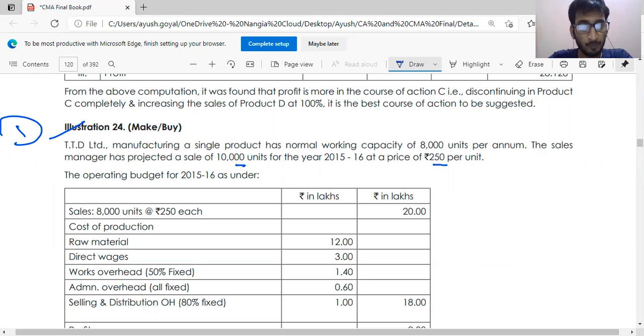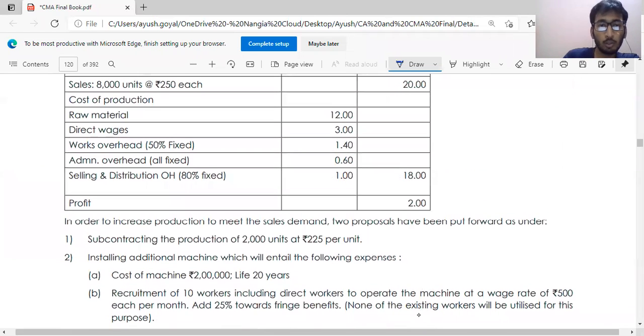So basically next year the sale would be 10,000 at the rate of 250, but our capacity is only 8,000. The details given are sale details and cost of production: raw material, wages, work overhead, administration overhead, and selling overhead. Fixed and variable portions are also given. To meet the sale demand, we have a capacity of 8,000 but need to sell 10,000. Since we have the capacity of 8,000, what do we do with the balance 2,000? So the following options are given.